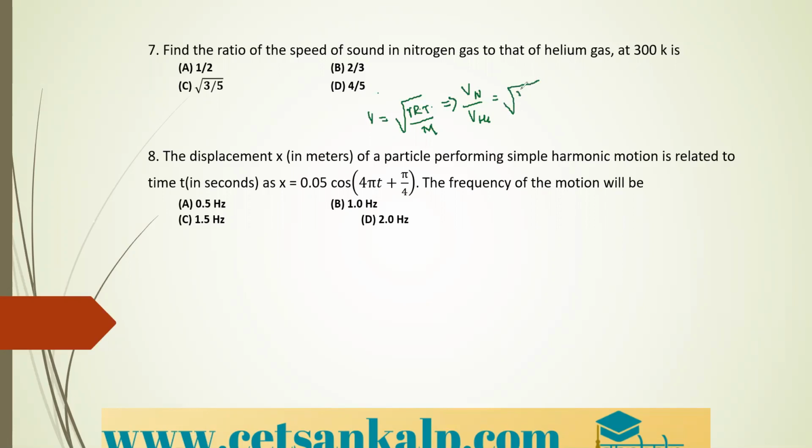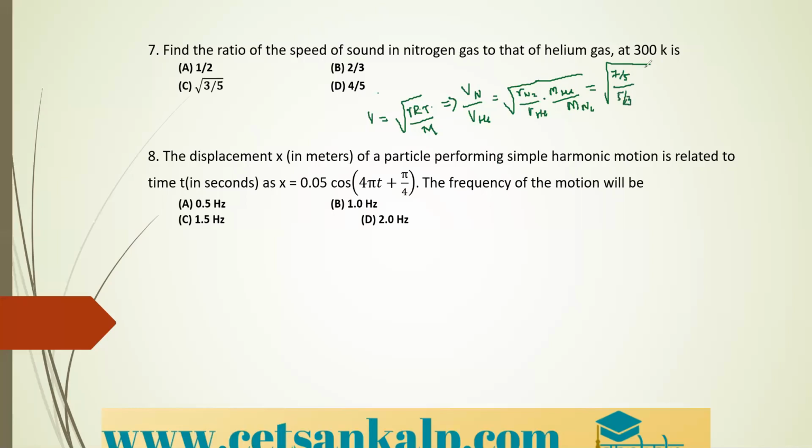Therefore, we are going to get gamma of nitrogen to gamma of helium into mass number of helium to nitrogen. If you simplify the given equation, you will get this much. As we know, the gamma value of nitrogen and helium is constant. The adiabatic ratio for nitrogen is 7/5, and for helium it is 5/3.